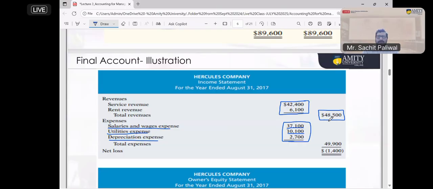Unearned rent revenue is not going to be considered accrued because you have received an advance, but you have not delivered services. Okay, Mohit, and those who have a similar question: when we deliver services and have not received money, it is called accrued revenue. But here it is the opposite.